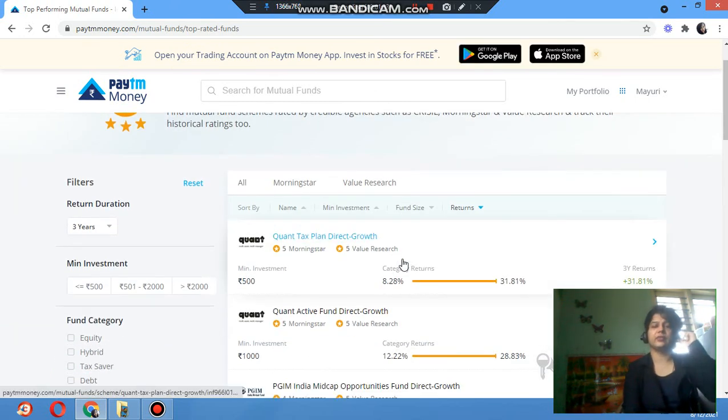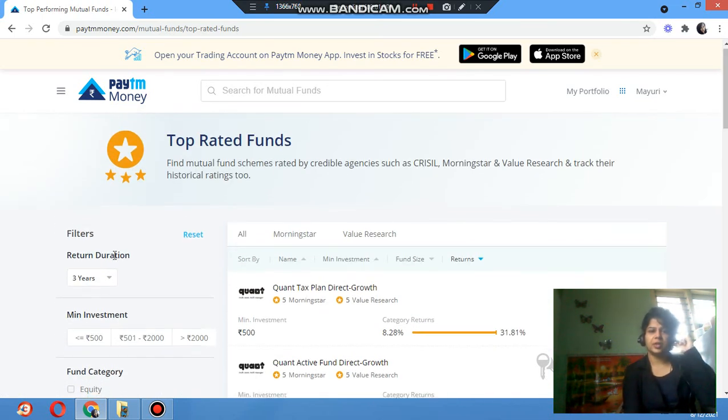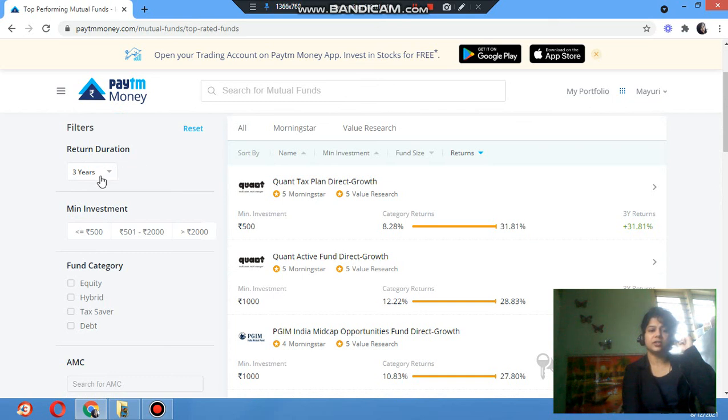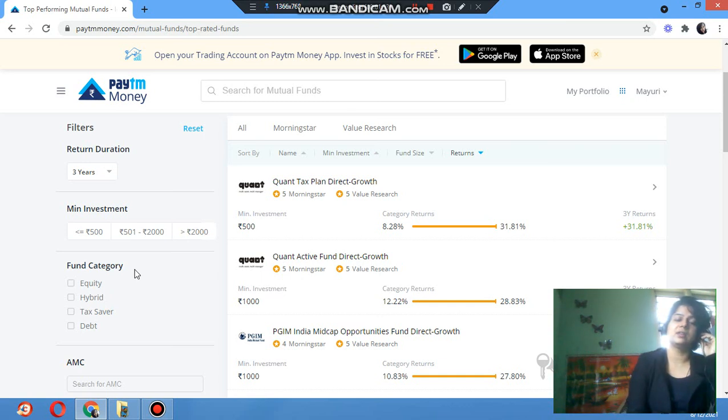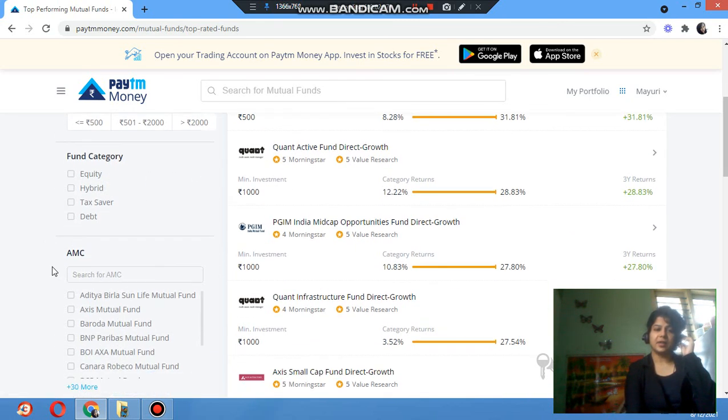Here I will show you the interface and how you can check. You can see return duration 3 years, minimum investment 500. You can start with 500, but if you go lump sum, the minimum depends on the companies and the investment plan. Under fund category you can choose equity, hybrid, tax saver, debt, and whichever you select, those companies will come and you can select. AMC means asset management companies. I will make one more video on what asset management companies are.